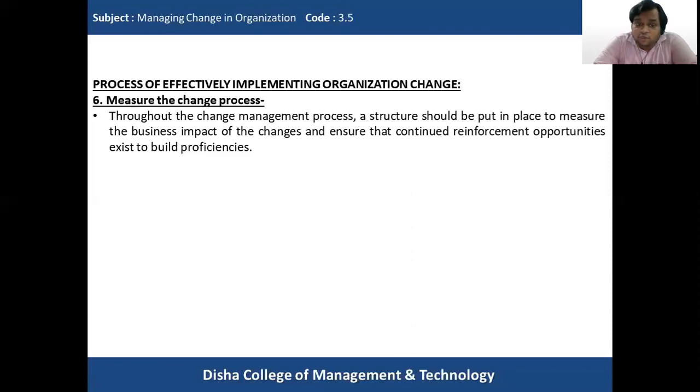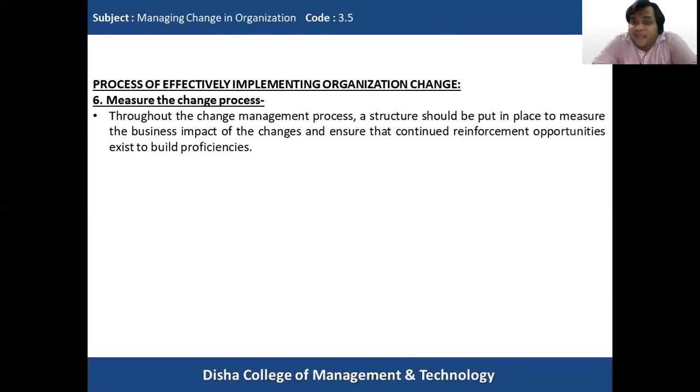Throughout the change management process, a proper structure should be put in place that will help to measure the business impact of the change. How far the bottom line of the business is impacted by the new change initiative, whether it is profitable or whether the organization has become productive, and also to ensure that continued reinforcement opportunities exist to build this proficiency.